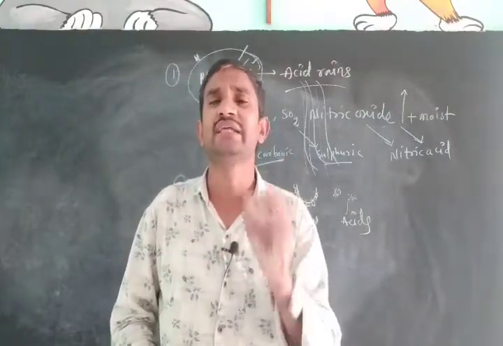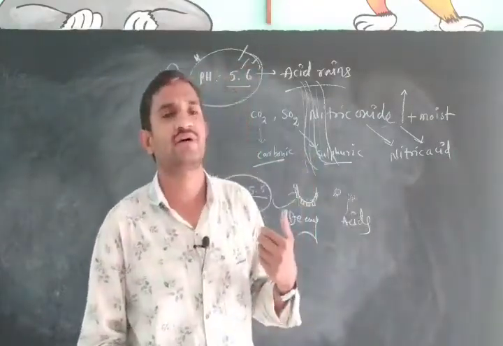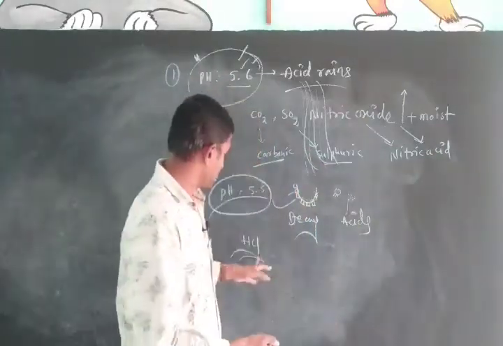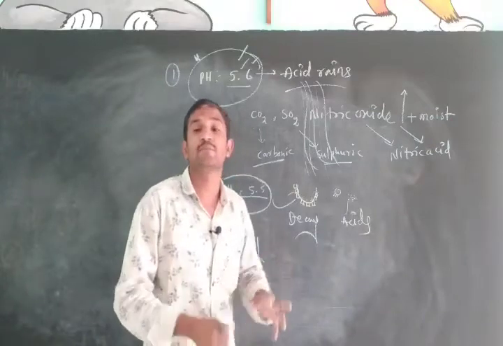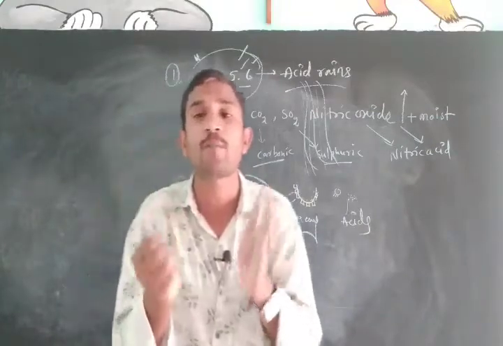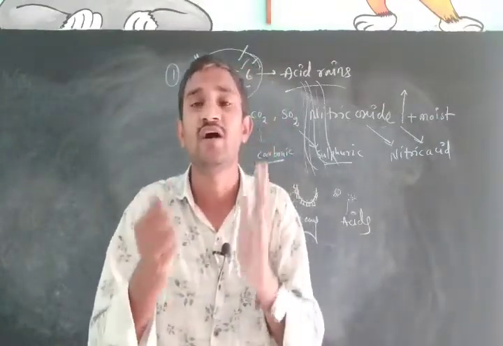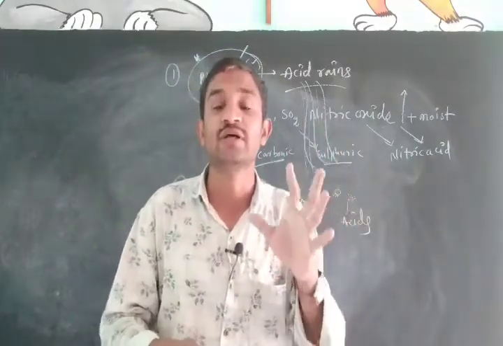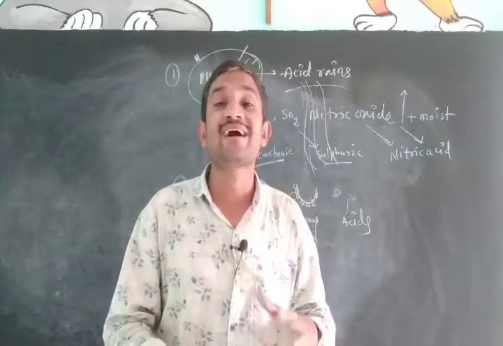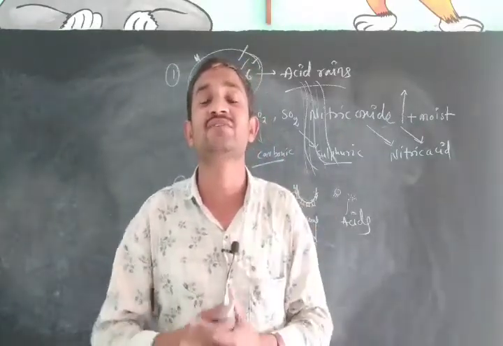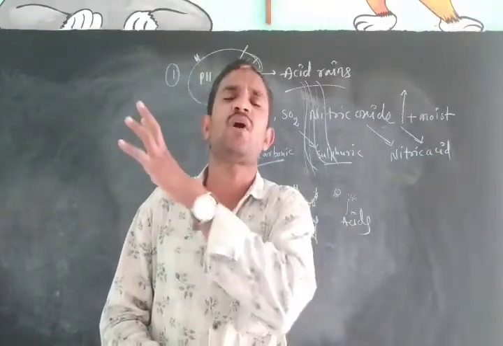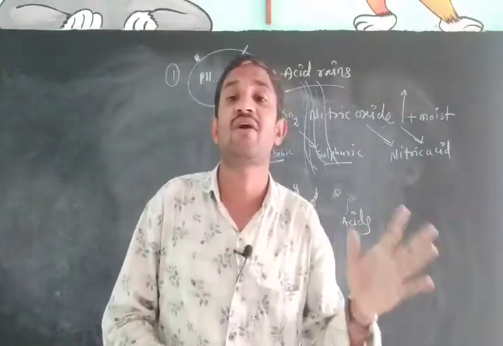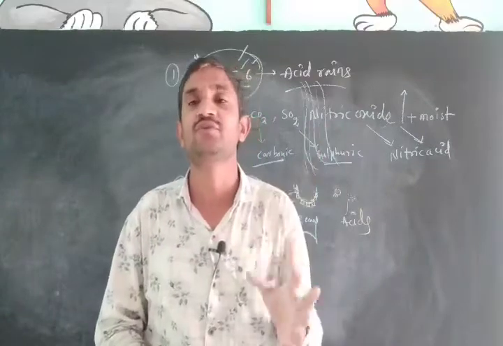Whatever we are eating, whatever components are entering our stomach, everything will be digested by the hydrochloric acid. But due to improper punctuality of food intake, or different kinds of food, sometimes the percentage of acid will increase. Suppose you are always eating junk food, always eating non-veg, and different kinds of food you are eating.